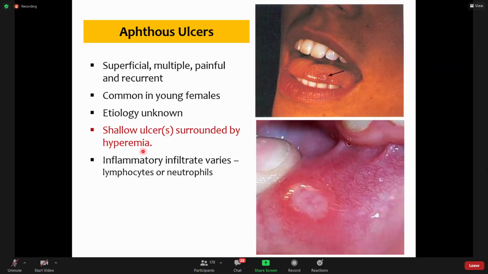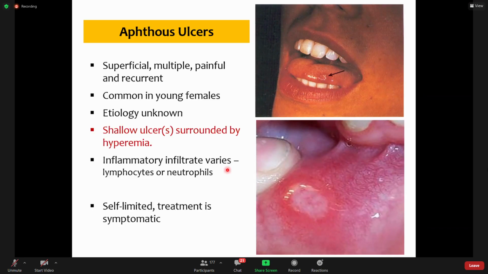Although we don't do biopsies for these ulcers, if we see these ulcers in some biopsies, their inflammatory infiltrate varies. Sometimes they are infiltrated by lymphocytes, and on other occasions they are infiltrated by neutrophils. So it can be multifactorial. Different causes may ultimately lead to the same clinical outcome, and that is aphthous ulcers.